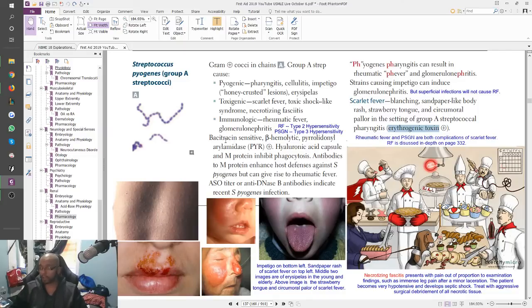Every time you're doing a question, every time you're doing any kind of reading where they mention strep pyogenes or scarlet fever or rheumatic fever even, you should come back here. Because in older First Aids, rheumatic fever was mentioned right here, but they don't do that anymore. They moved it to its own section.